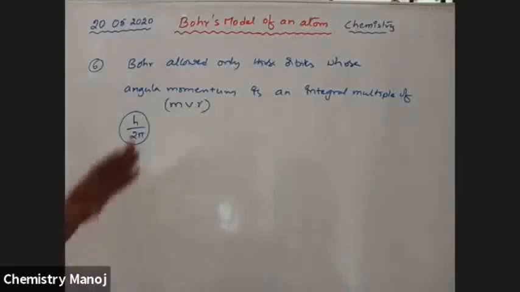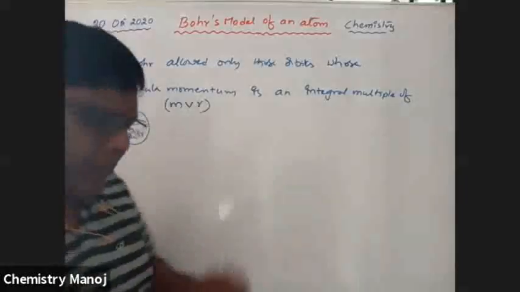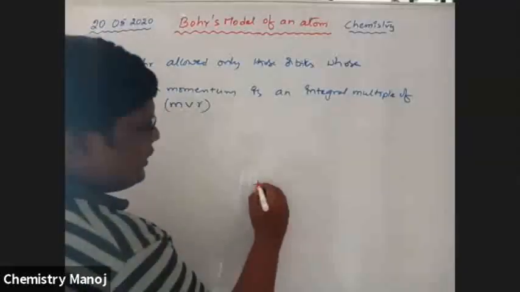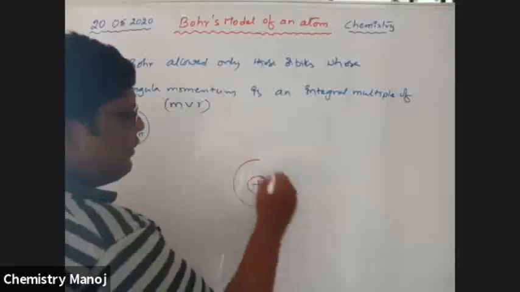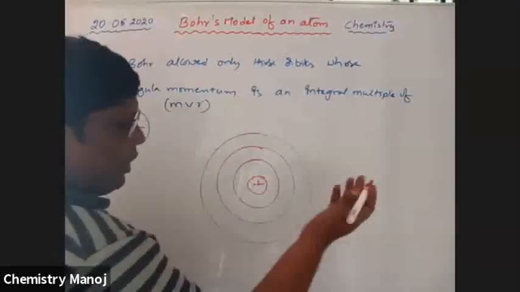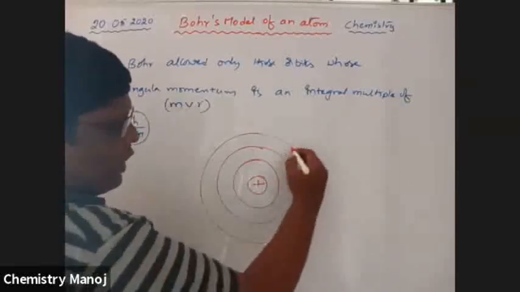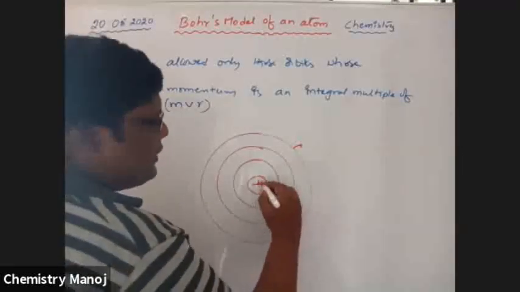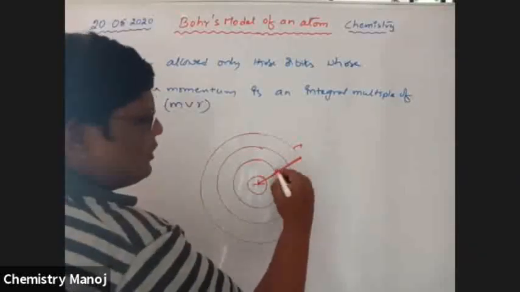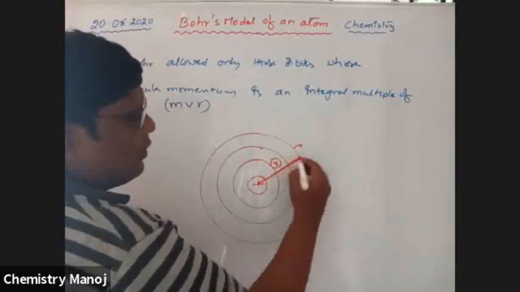That means not all orbits are allowed by Bohr. For example, see here. This is the nucleus of the atom. These are the different orbits. All these orbits may or may not be possible. Only those orbits whose angular momentum is allowed. This is the distance r between the nucleus and the orbit. This is the electron.